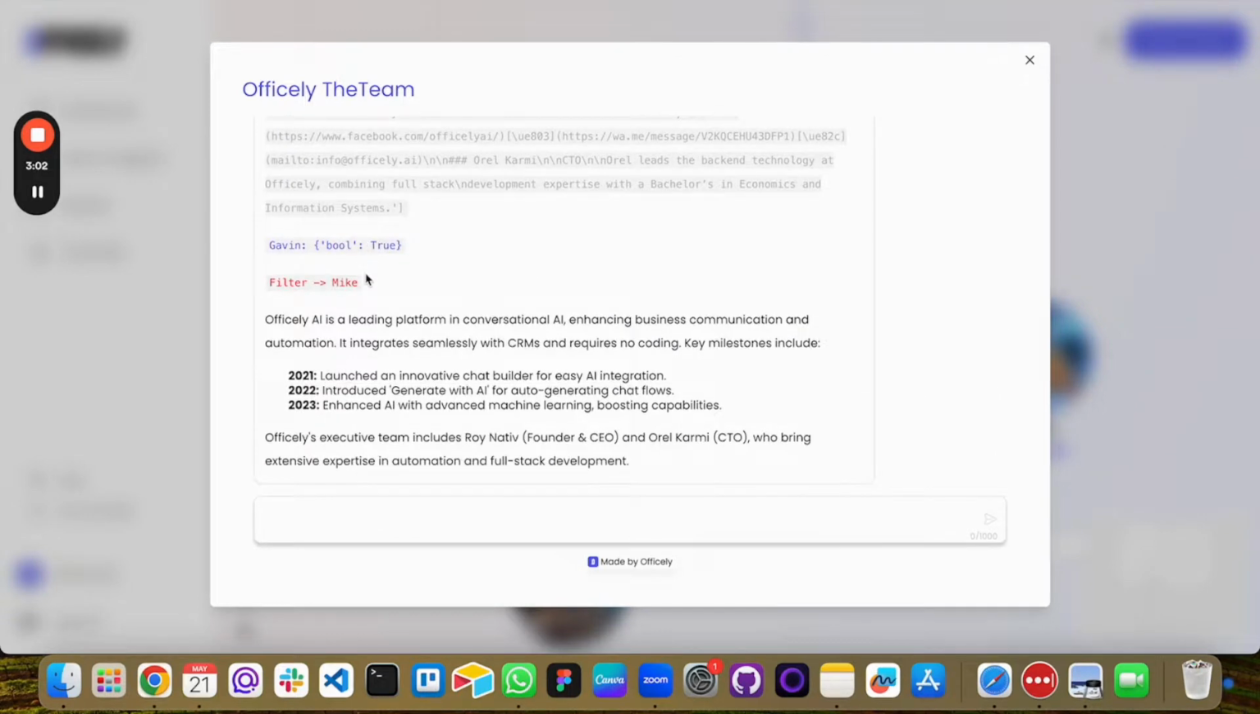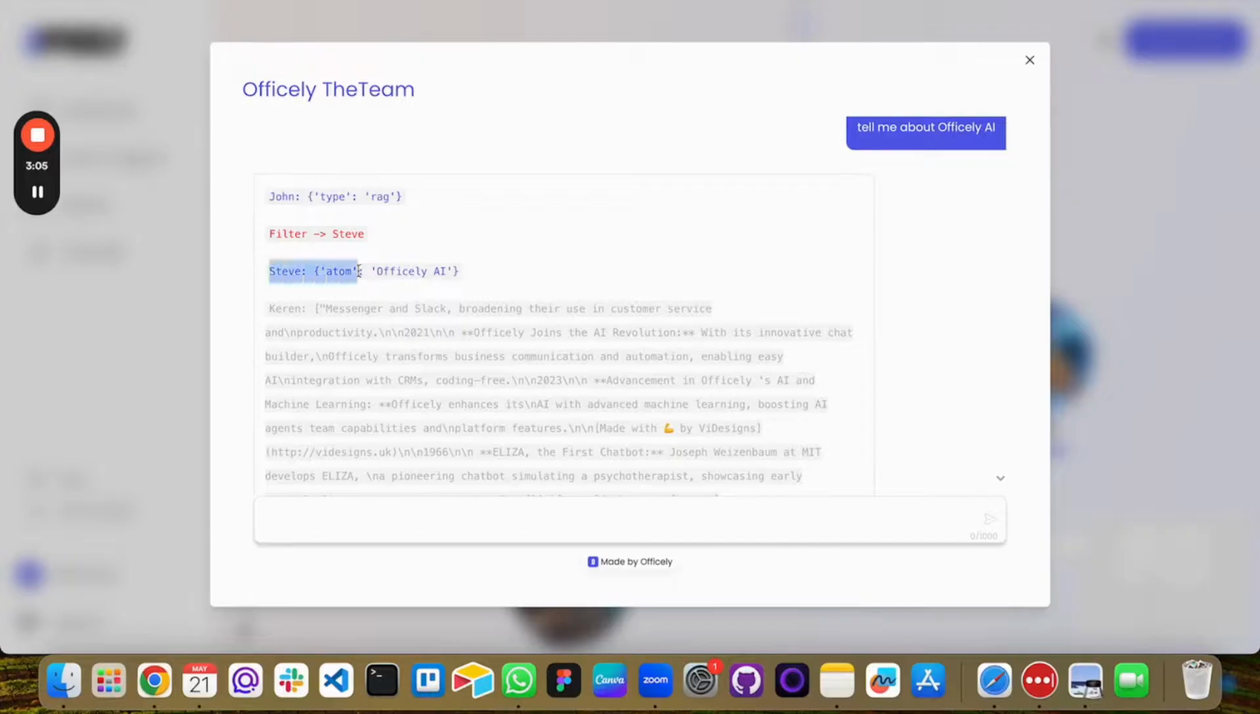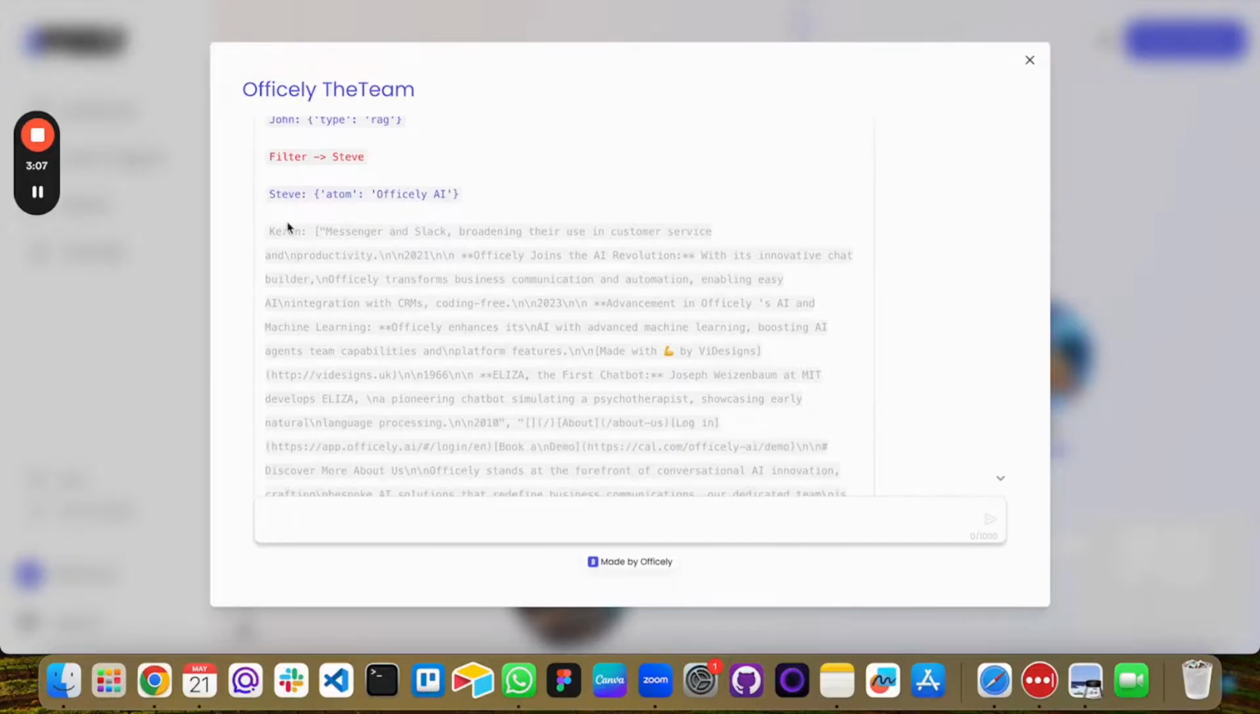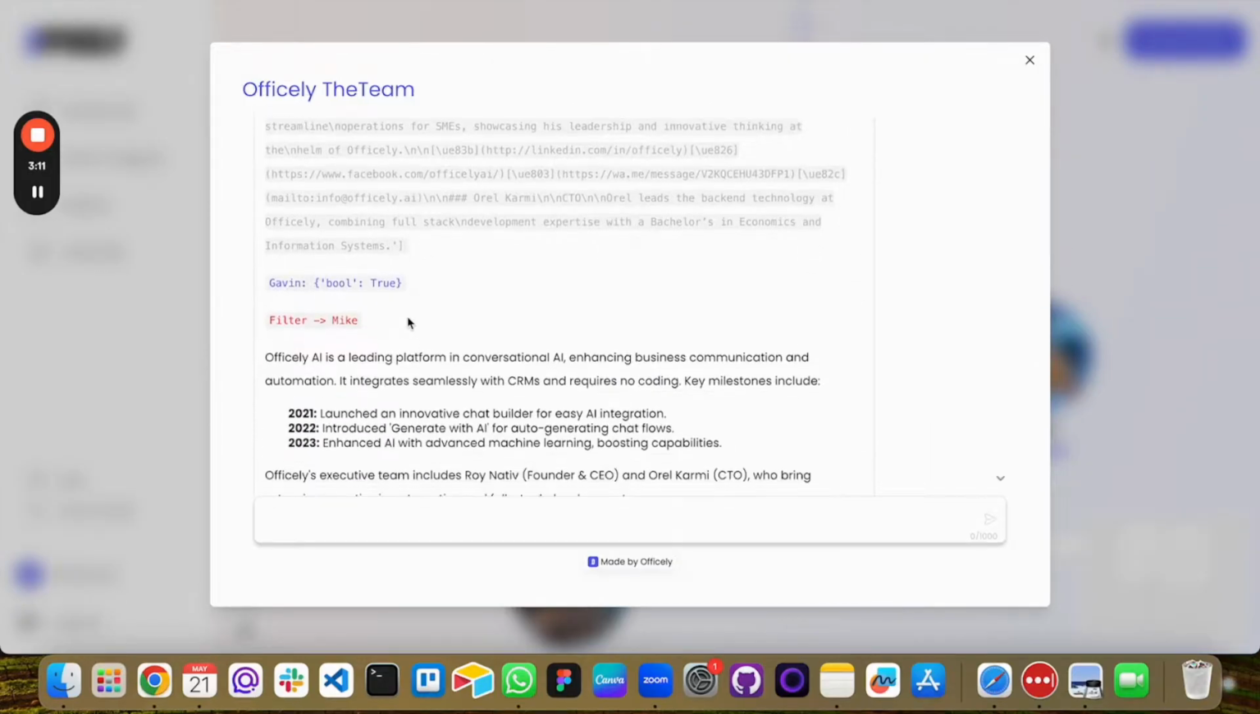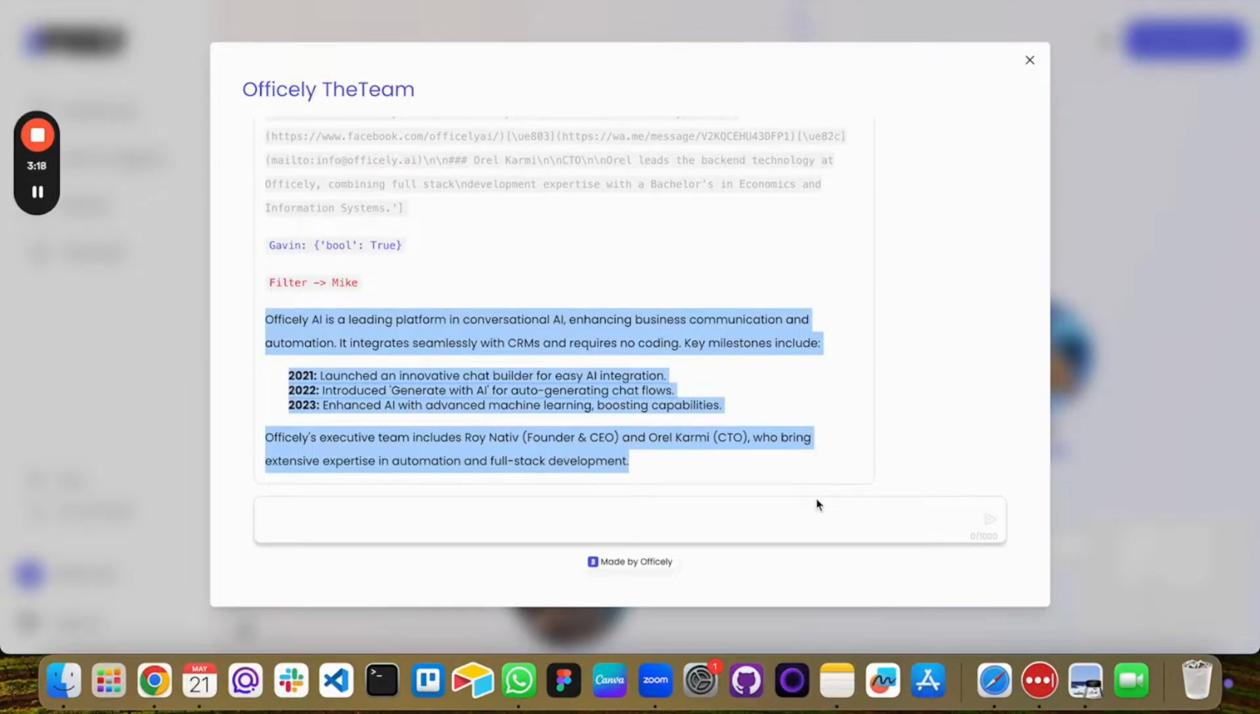Let's see what we got. John chose Steve because this query needs to come from company documents. Gavin confirms that the answer exists in the documents and is not incorrect information, and Mike formulates the answer clearly and concisely about what I ask for based on the information from other AI agents.